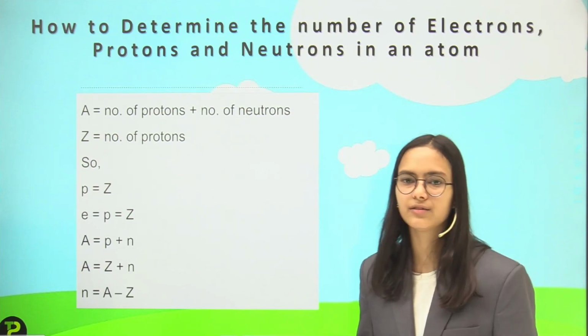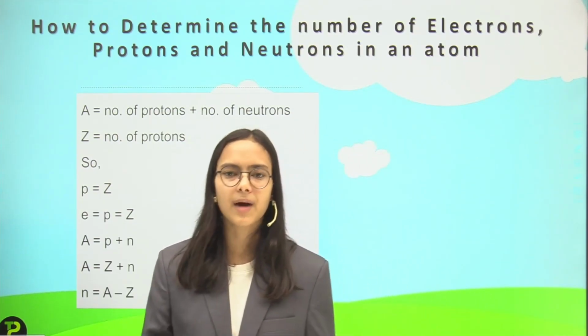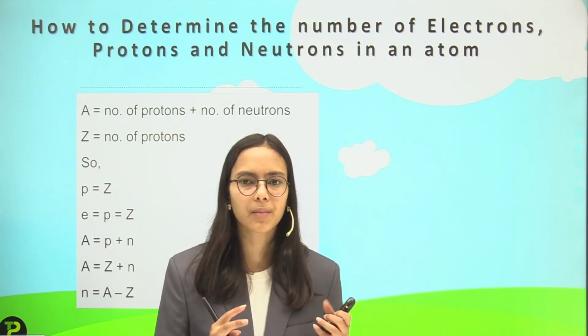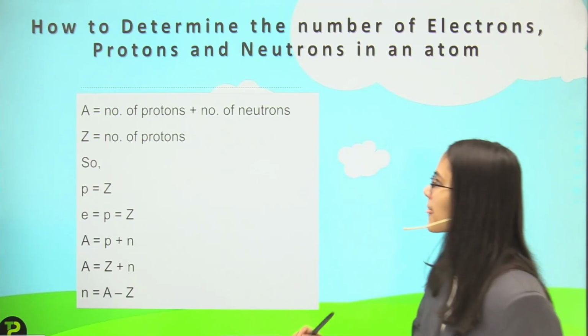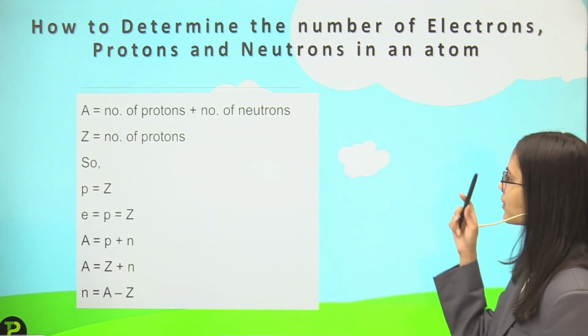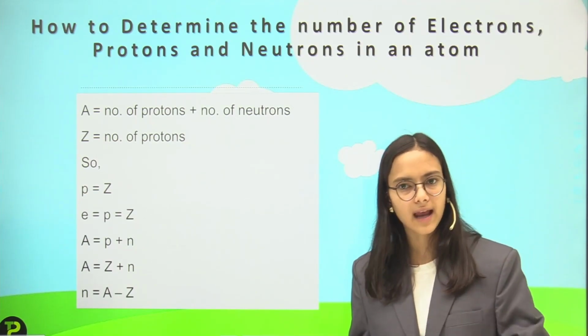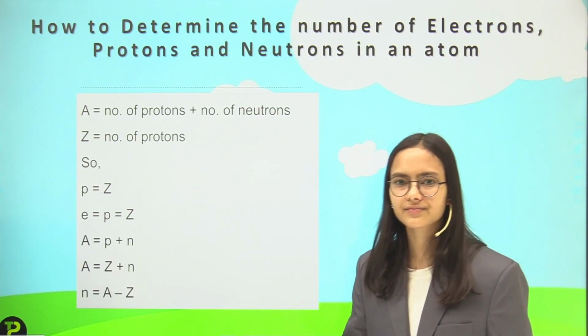In this slide we will discuss how, if we know an element's mass number and atomic number both, we can calculate the number of protons, neutrons and electrons. So how to determine the number of electrons, protons and neutrons in an atom if we know the mass number and the atomic number? What is atomic number?